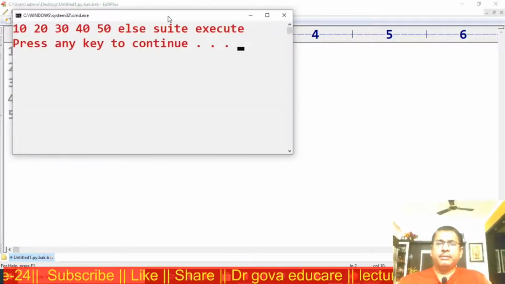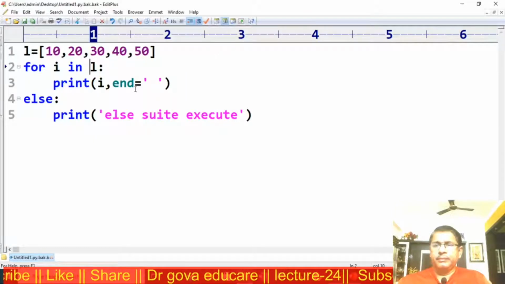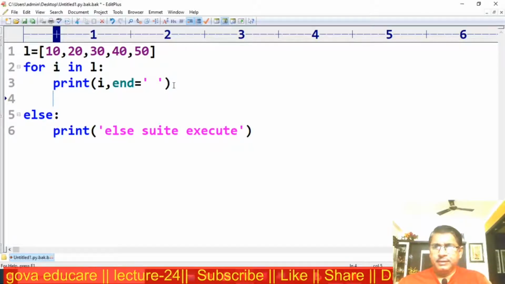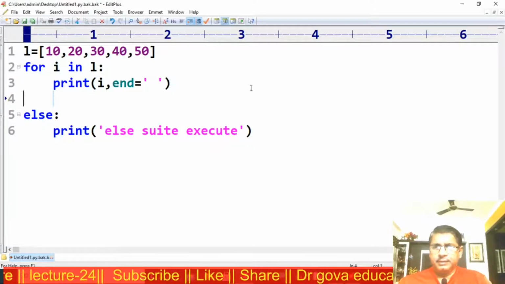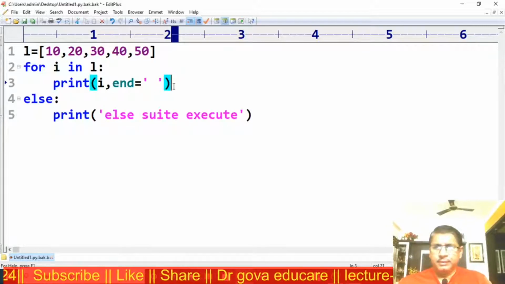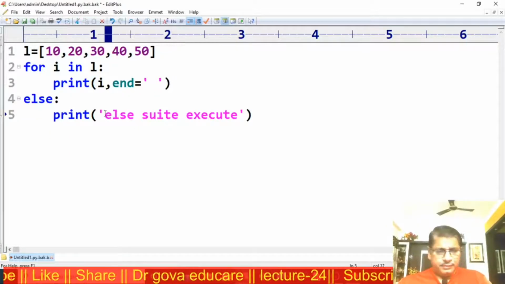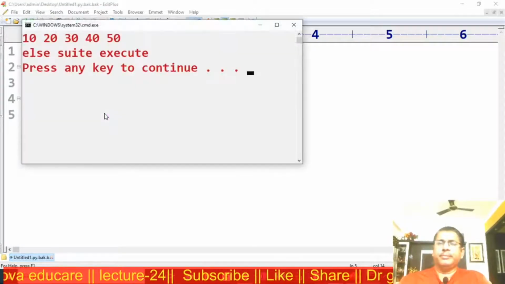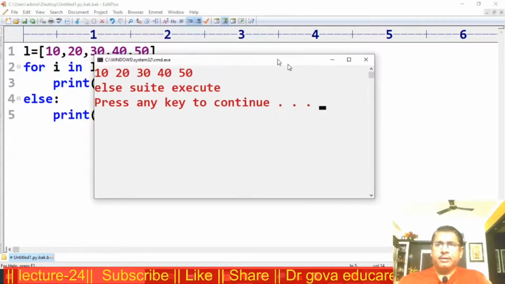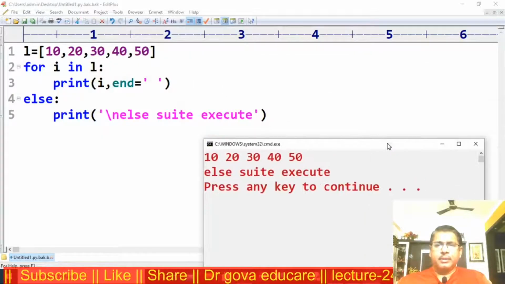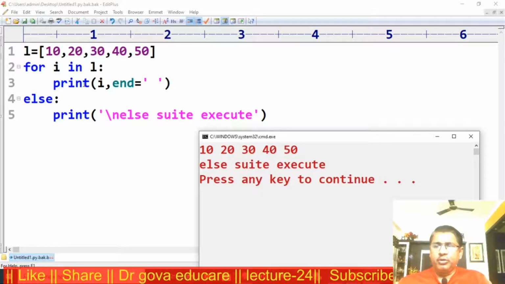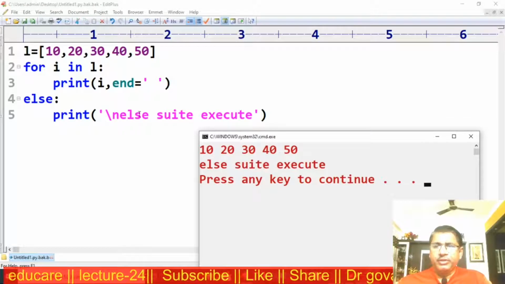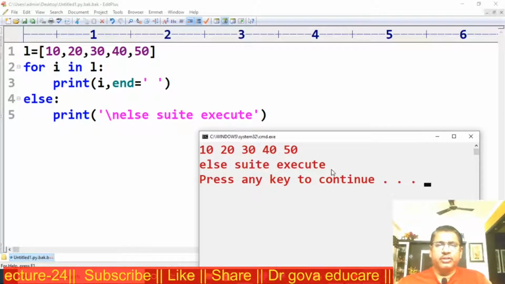Now observe here, after printing this, and executing in the program. Observe here, the statements within the loop will be executed, then the else suite will be executed, that is, else suite execute.